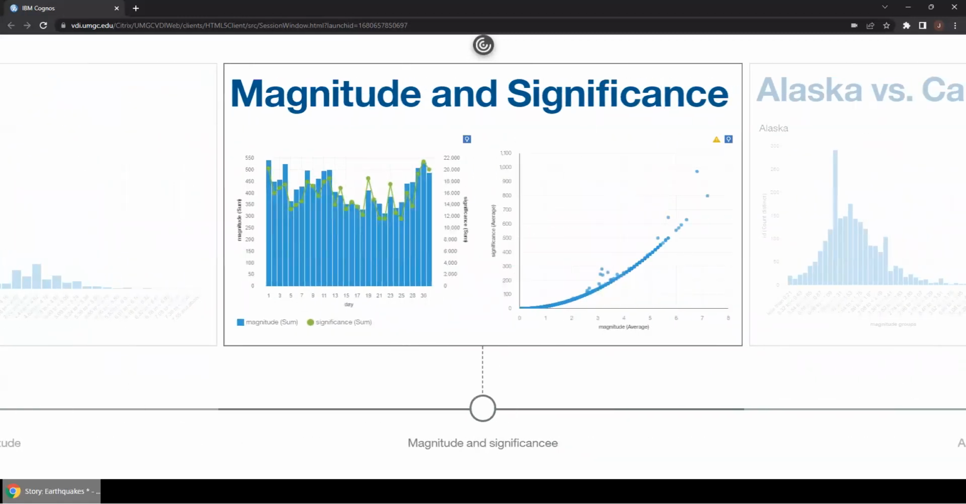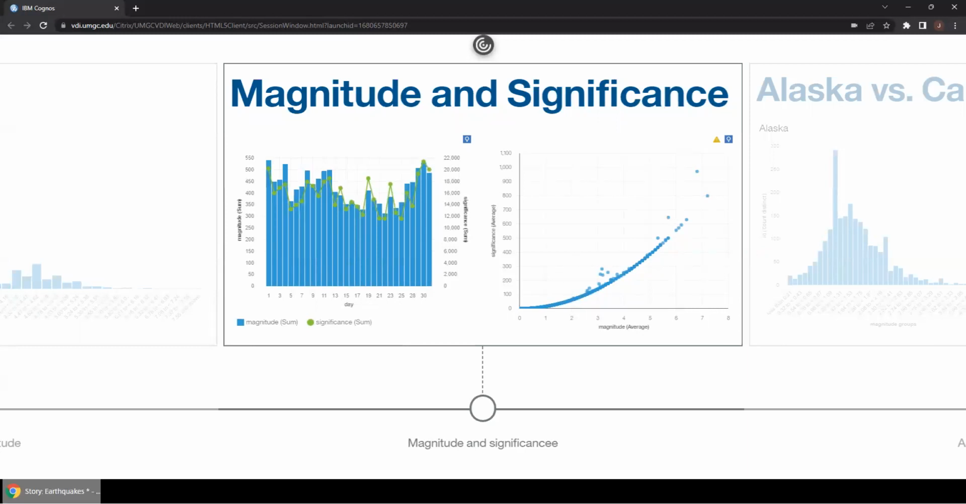Slide 5 shows the magnitude and significance for the dataset. On the left, magnitude is charted in blue and significance is in the green dots. This is graphed by days. Throughout the days, there seems to be no trend, and so it is difficult to gain insight over such a short time period, as this dataset only covers one month.